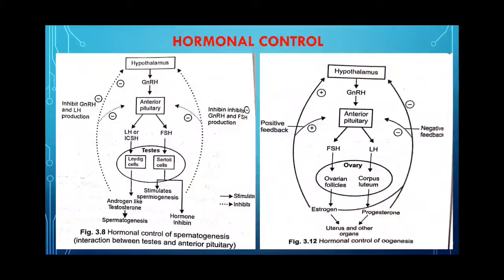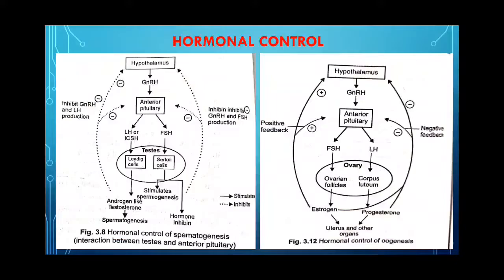So, a rising level of testosterone suppresses the release of GnRH from the hypothalamus. GnRH is gonadotropin releasing hormone and it is a hypothalamic hormone, which stimulates the anterior pituitary to produce two gonadotropins. So, LH and FSH are the two gonadotropins.